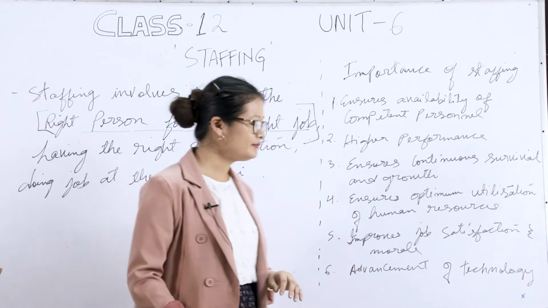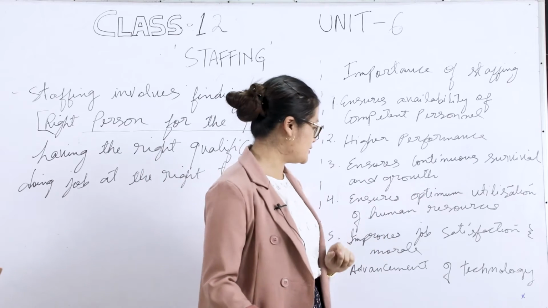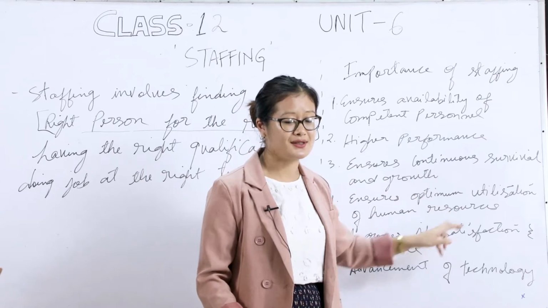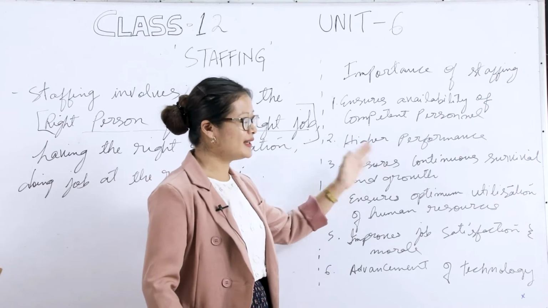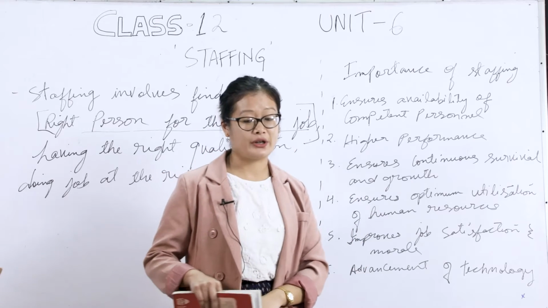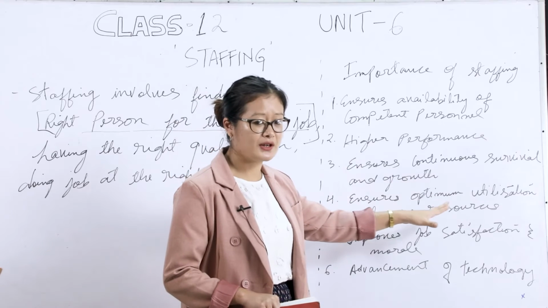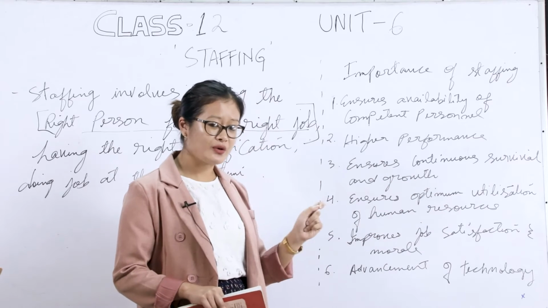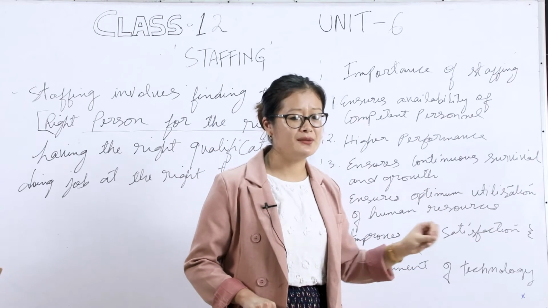Okay, moving on: ensures optimum utilization of human resources. So here again, we know that under this organization, effective employees are working, right? Effective employees are working under this organization, so they make sure that there is an optimum utilization of manpower.